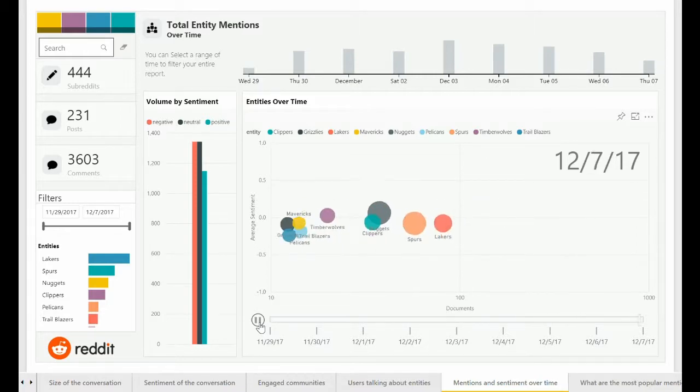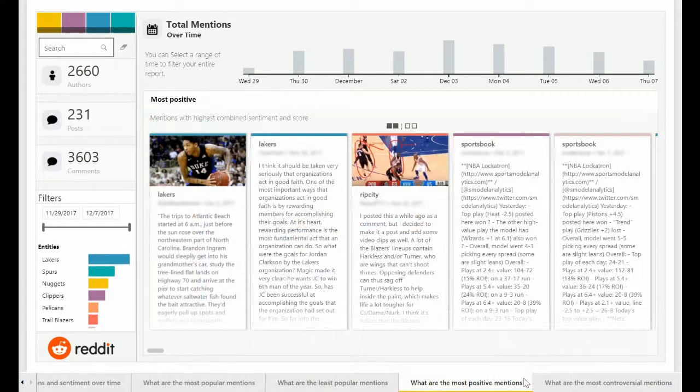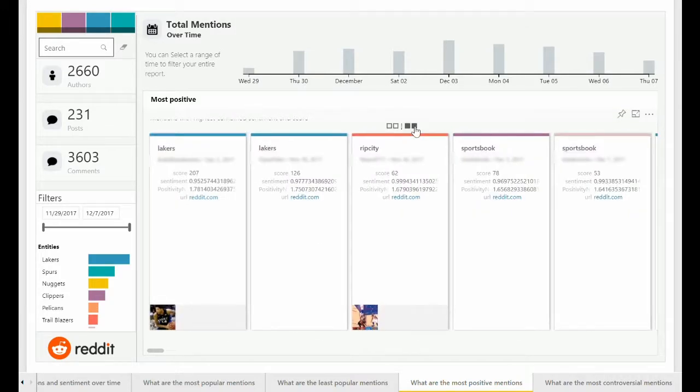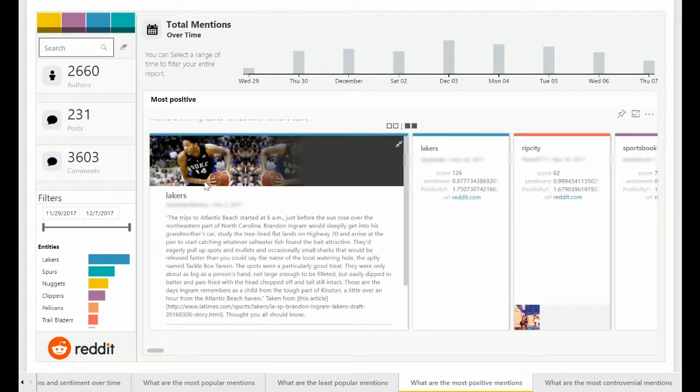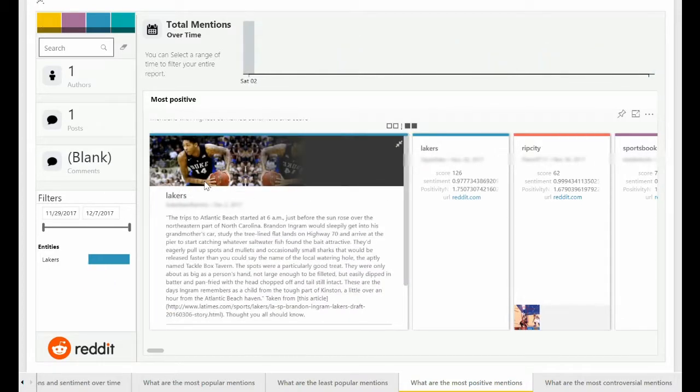The final pages of the overview workbook all deal with individual posts and messages ranked by different combinations of score and sentiment. Here we can see that the most positive mention has both a high score and a highly positive sentiment. We can click it to read more, or flip the cards again to scroll through and read based on their content.